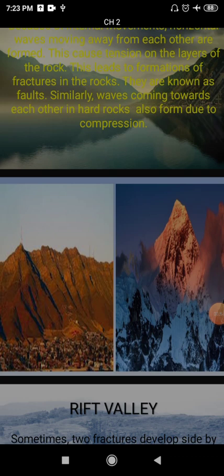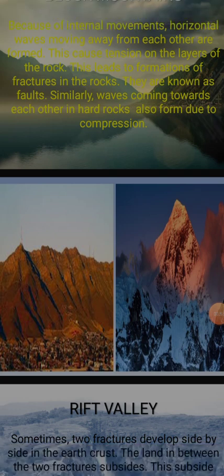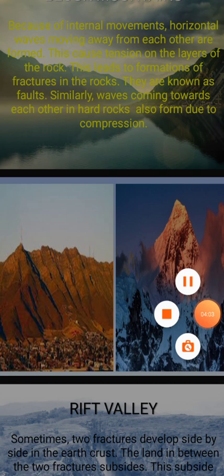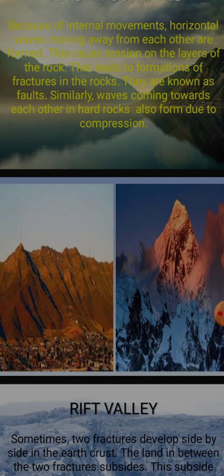You can see this picture. This is the picture where you can see the formation due to the horizontal waves moving away from each other. So what happened? As a result, the formation happened in the form of block mountains. The compression is there in hard rocks, and as a result they move upward, away from each other, and the formation is there. Understood?